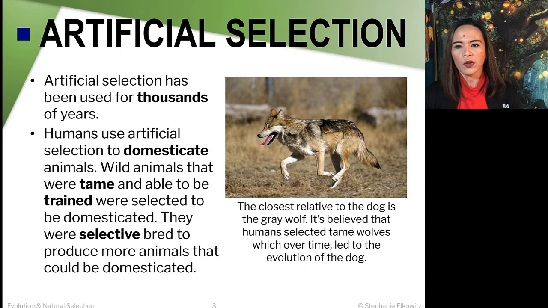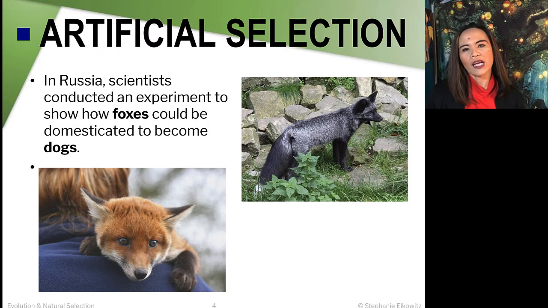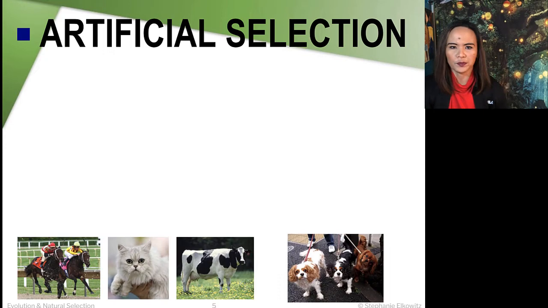Here's an example, the gray wolf, which is a close relative of the dogs that we know today. It is believed that humans selected the tame wolves over time, and by keeping on selectively breeding these tame gray wolves, that led to the evolution of dogs. Another example: in Russia, they conducted an experiment to show how foxes could also be domesticated to become dog-like, as you can see here in the picture.